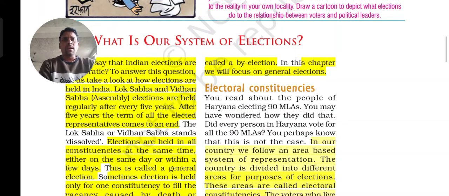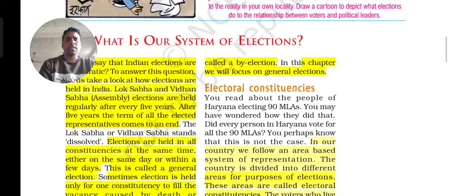So elections are held in all the constituencies at the same time, either on the same day or within a few days. The elections are conducted on a constituency basis. What constituencies are, we will discuss further. On the same day the election may be held for the Lok Sabha and the Vidhan Sabha, or within some days of difference.